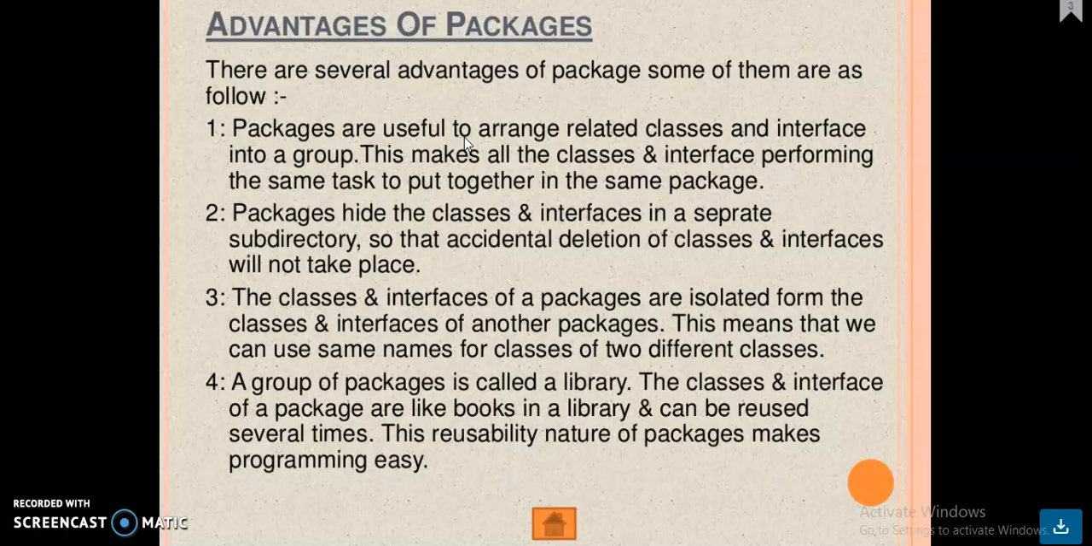A group of packages is called a library. The classes and interfaces of a package are like books in a library and can be reused several times. This reusability nature of packages makes programming very easy.